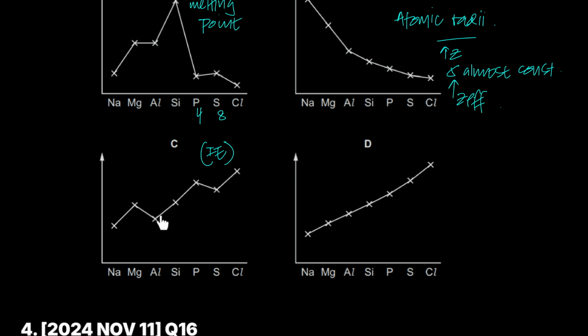Why? Because of additional shielding in magnesium. It increases right here and dips between phosphorus and sulfur. Why? You should know this now. Because of spin pair repulsion, and then it increases. So this is ionization energy. So C is also incorrect.